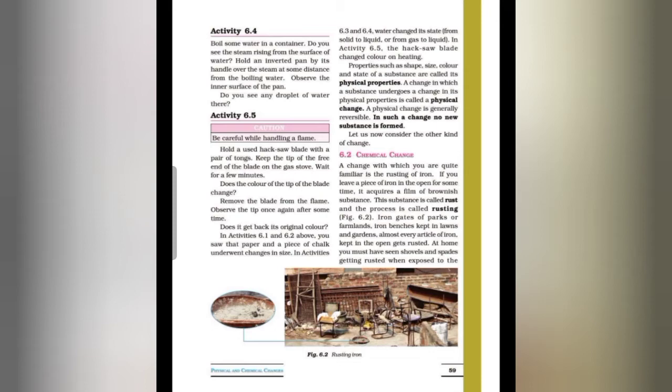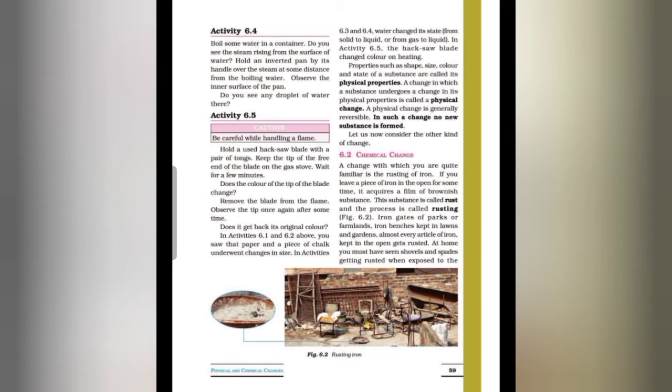So we can say, what are the characteristics of physical change? During a physical change, only physical properties such as size, shape, color and state change. During a physical change, no new substance is formed, and generally physical change is reversible. No overall energy change takes place, and the chemical composition of a substance remains the same during the physical change.